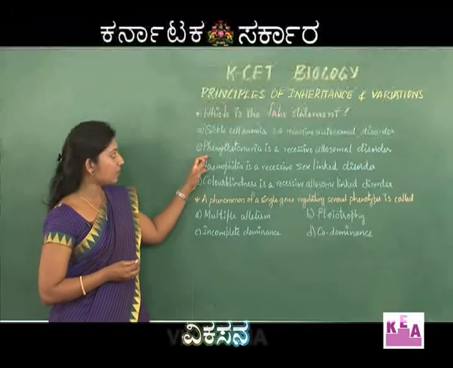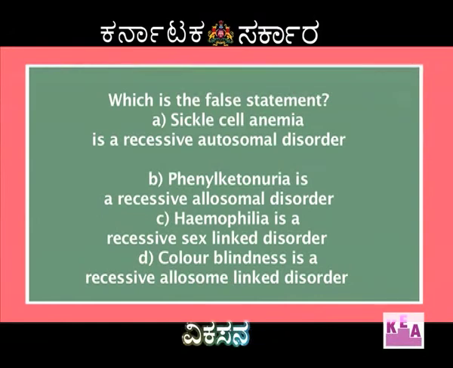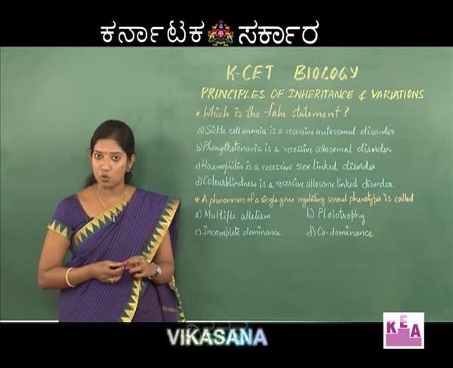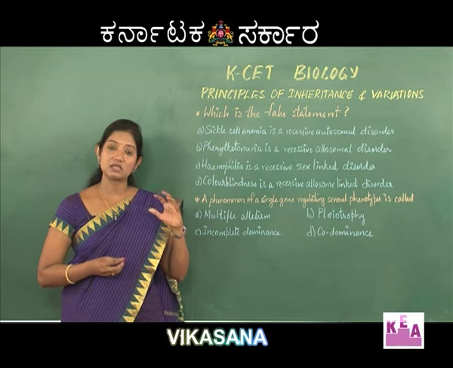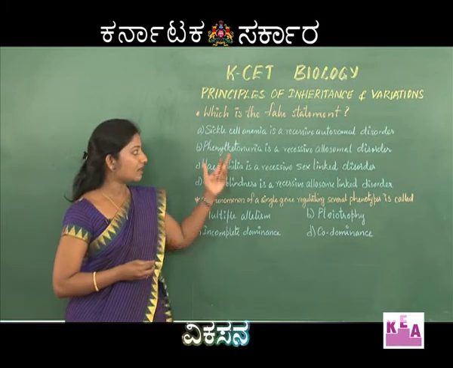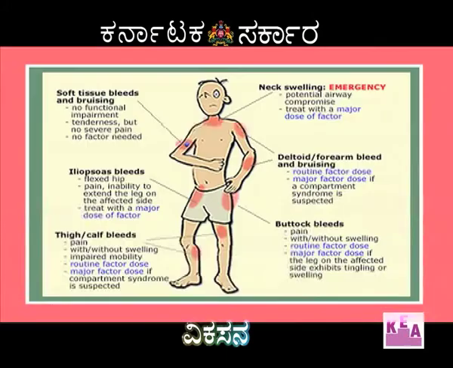Now, here we have to pay a little bit of attention. Though phenylketonuria is a recessive disorder, it is not found on an allosome. It is actually a disorder with respect to a recessive autosome, not a sex determining chromosome.